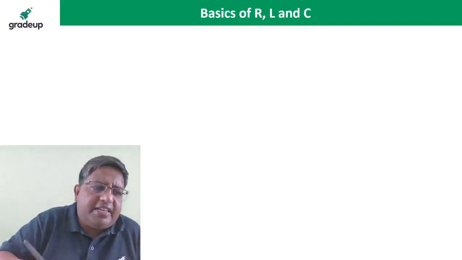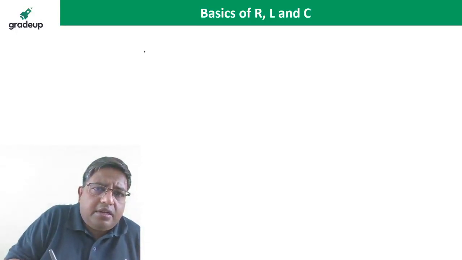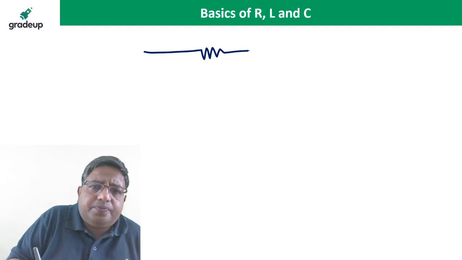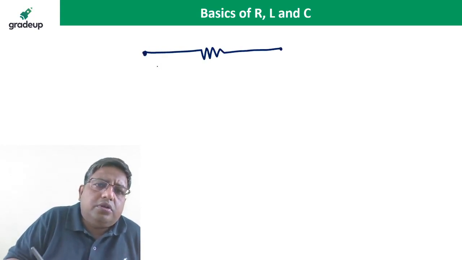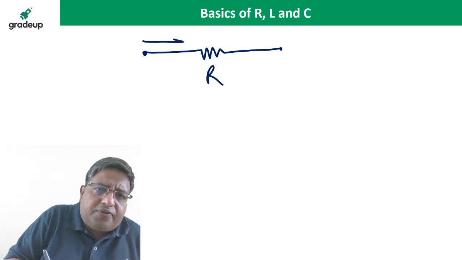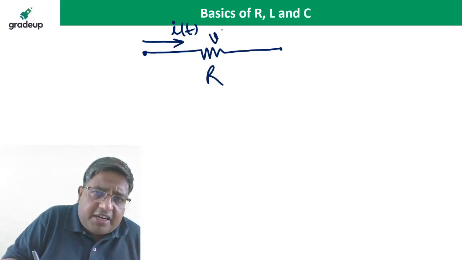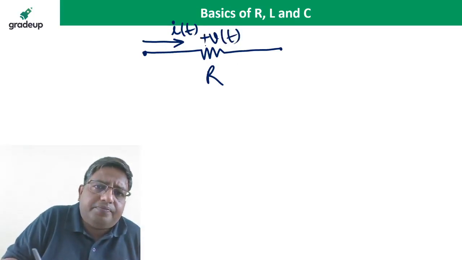So first one is the resistance. First, we will discuss about the resistance. Suppose that current is a function of time. So the voltage drop across the resistance is also a function of time.